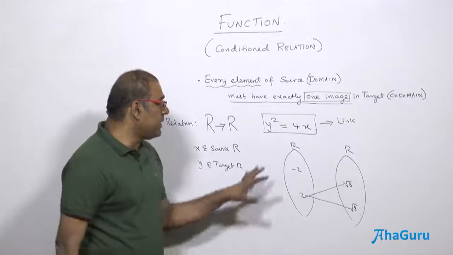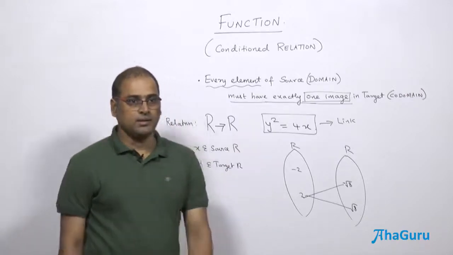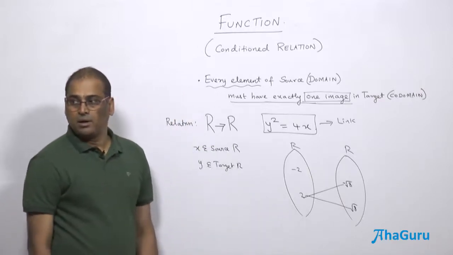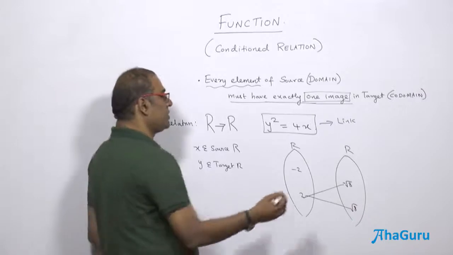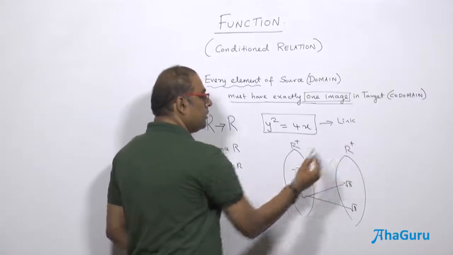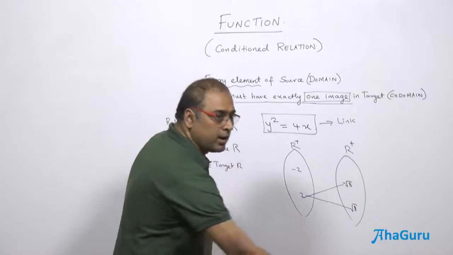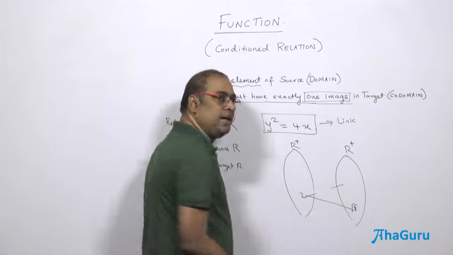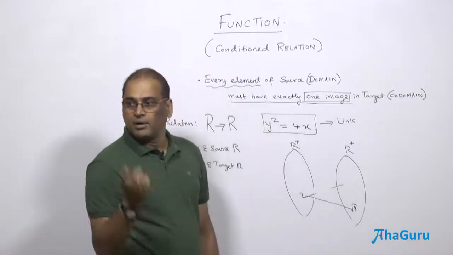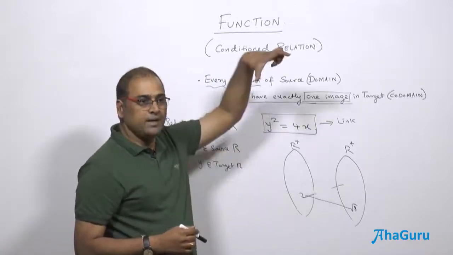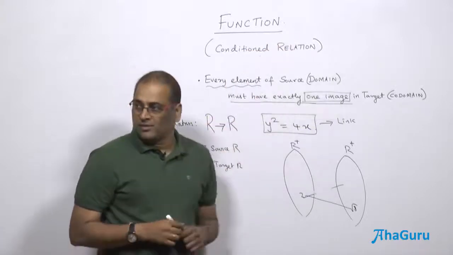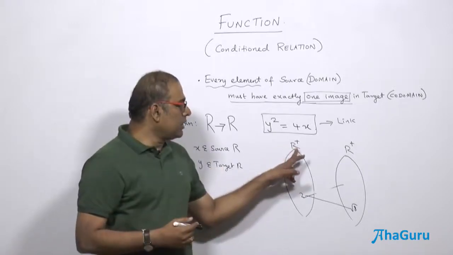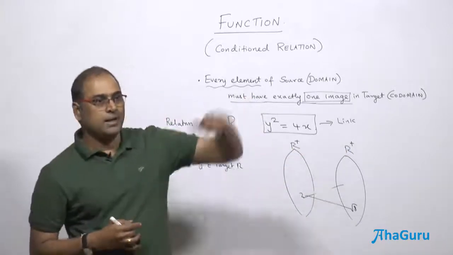So that means I have to make some adjustment to call this a function, right? X and y are positive reals. Okay, so if you take positive reals, what happens? If you take positive reals or non-negative reals, then the -2 will not have a problem. The 2 will have only the image √8, but when you try to draw the graph, you will get the graph only above the x-axis, right? And if you have negative reals, you will get another part.